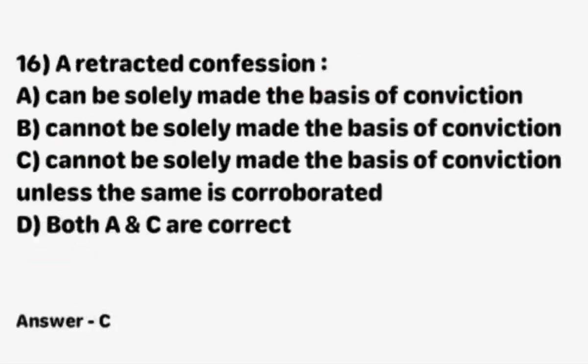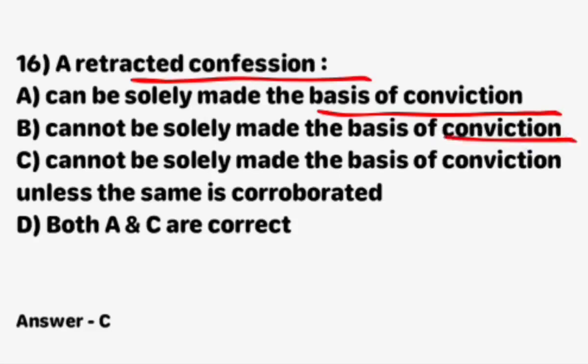Next question, a retracted confession. Option A, can be solely made the basis of conviction. Option B, cannot be solely made the basis of conviction. And option C, cannot be solely made the basis of conviction unless the same is corroborated.